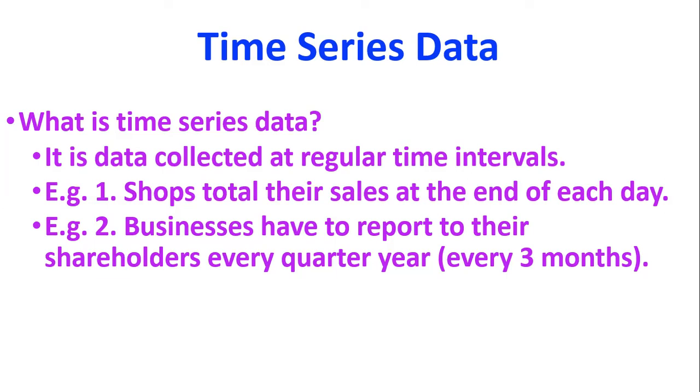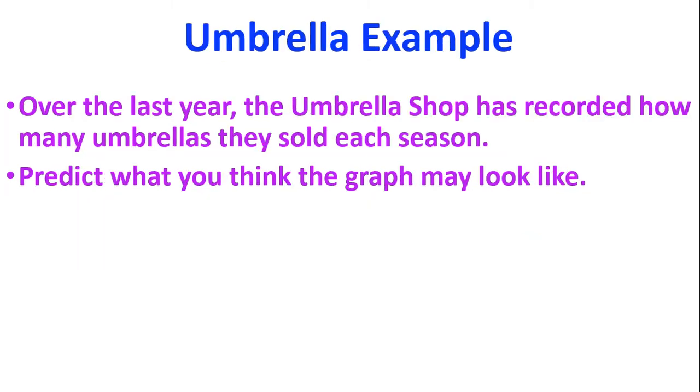So January, February, March would be the first quarter, April, May, June, second quarter, July, August, September, third quarter, October, November, December, fourth quarter. So a 3-month period of time would be quarterly data.